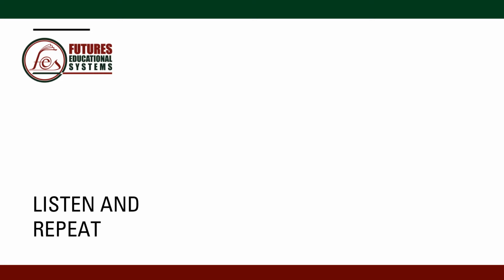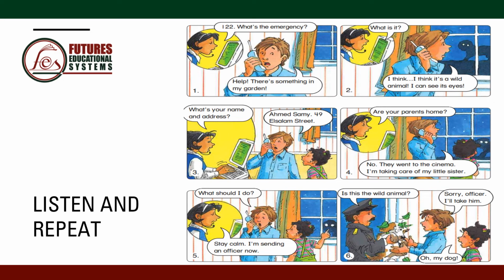Listen and repeat. 122. What's the emergency? Help! There is something in my garden. What is it? I think it's a wild animal. I can see its eyes. What's your name and address? Ahmed Sami, 49 Salam Street.